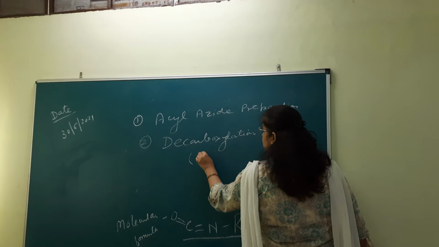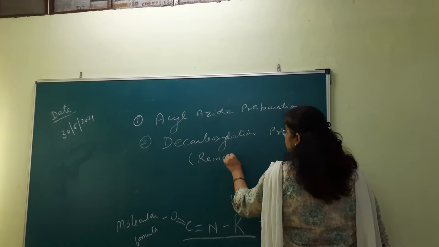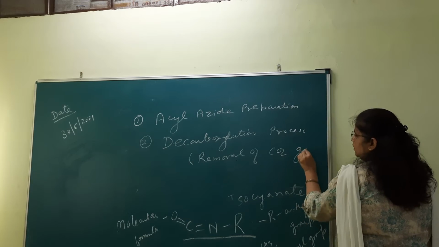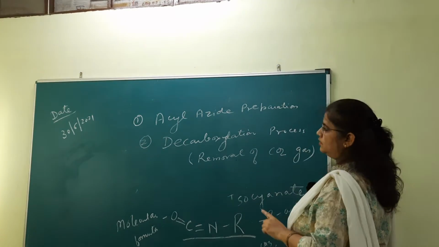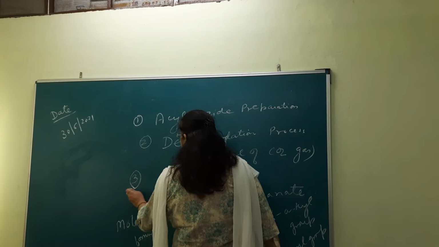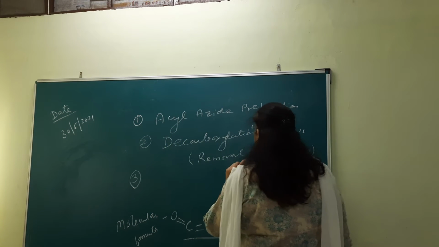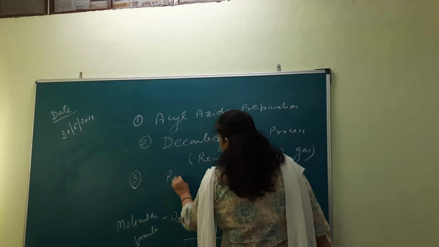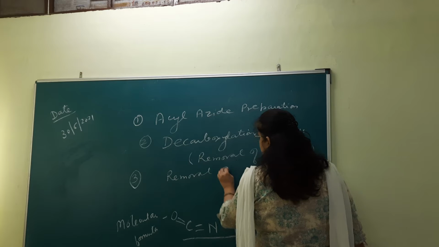Decarboxylation process means removal of carbon dioxide gas from the reaction medium. This is the second step. And the third step is the removal of nitrogen gas.